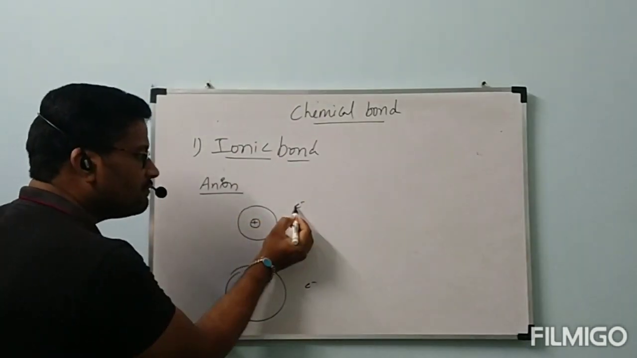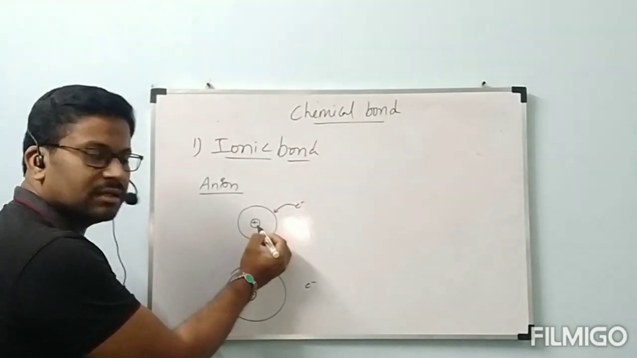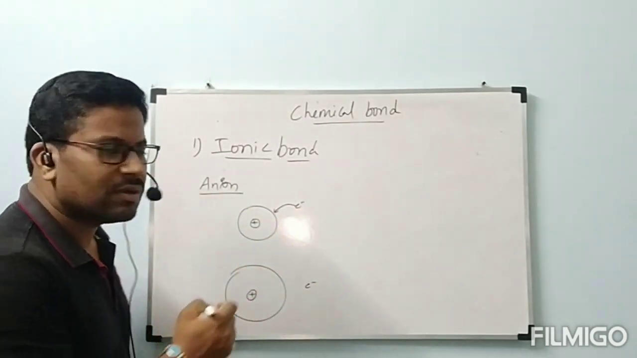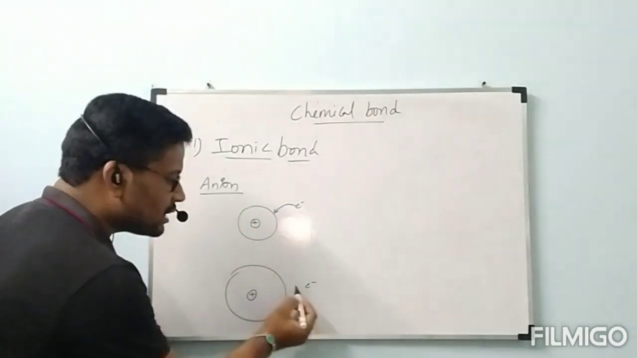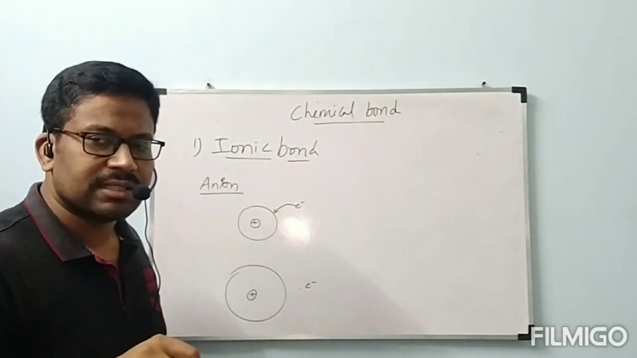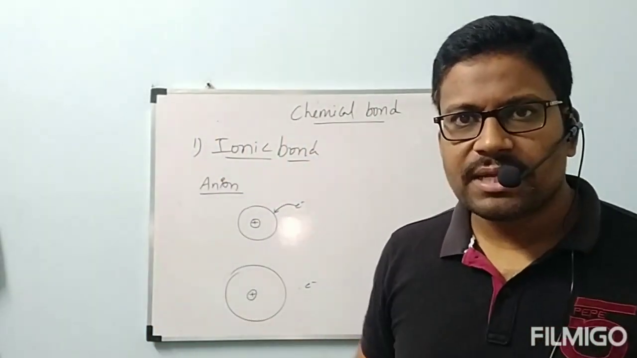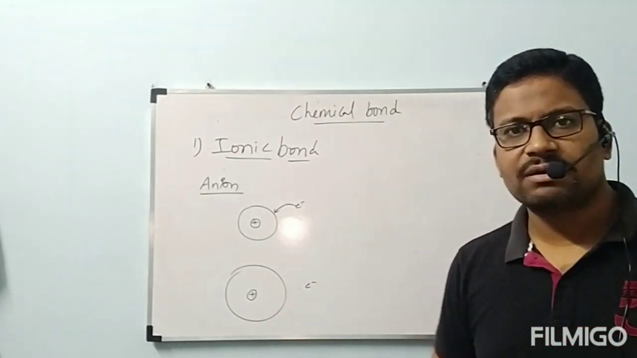If this electron enters into the shell, it is nearer to the nucleus now. It can be held by the nucleus more effectively. So this electron can enter into this orbit easily instead of this one. So out of these two, the atom with smaller size can be formed as anion easily, because the small size atom can gain the electron